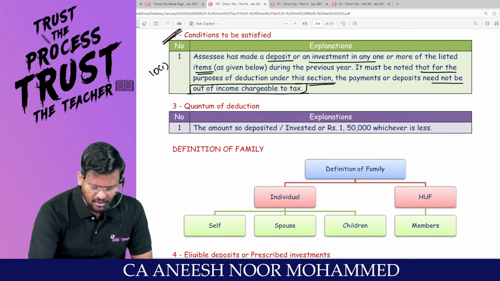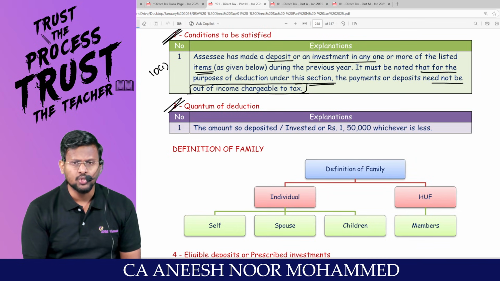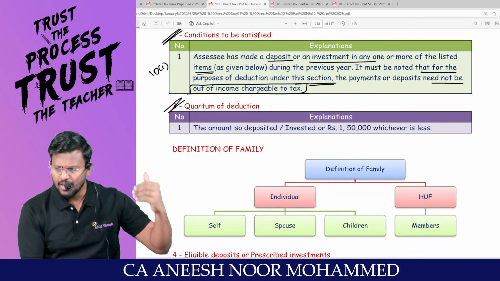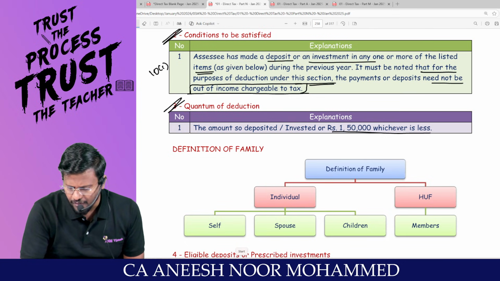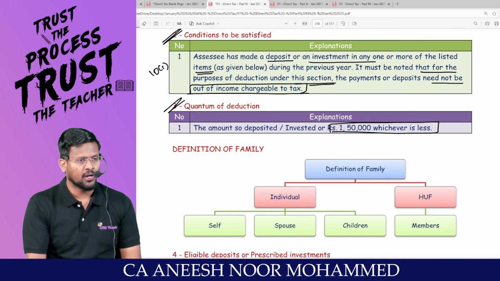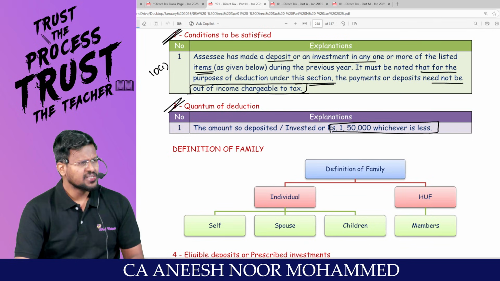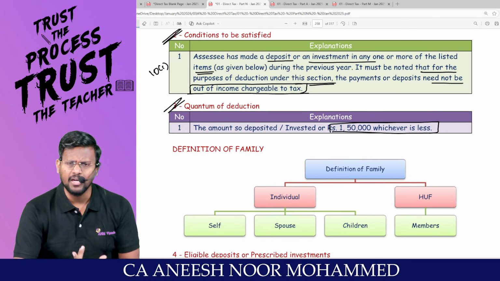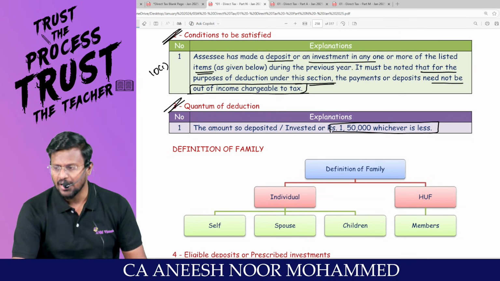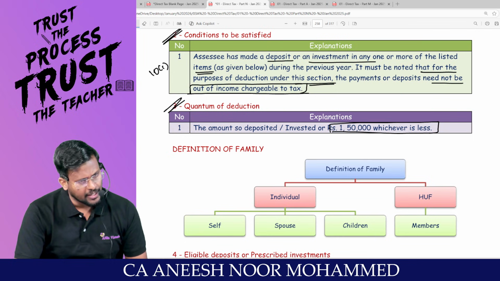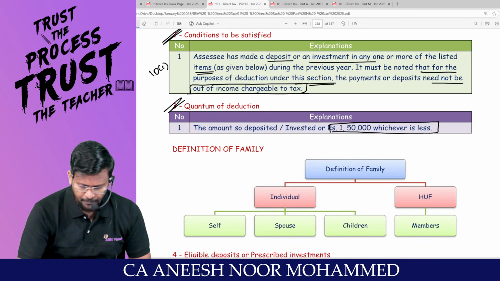Sir, what is the quantum of deduction? Under 80C, the amount so deposited, that means there are so many investments, in those investments, or 1,50,000, whichever is lower. So the statutory limit under 80C is 1,50,000. Sir, if I deposit only 1 lakh, you are entitled to claim only 1 lakh. If I deposit only 1,20,000, I am entitled to claim only that. But if I deposit 2 lakh, I am entitled to claim only 1,50,000.